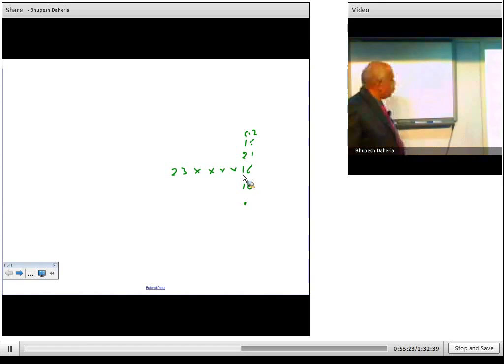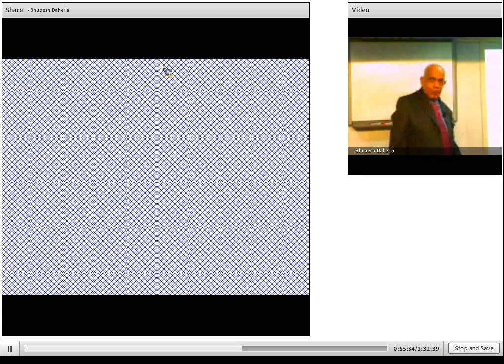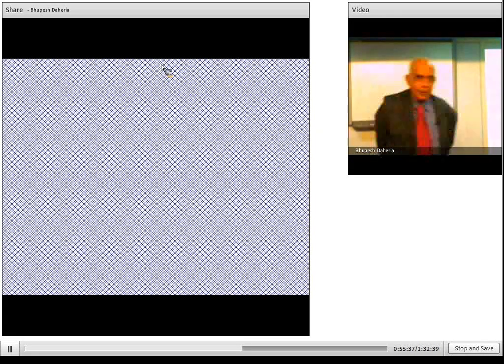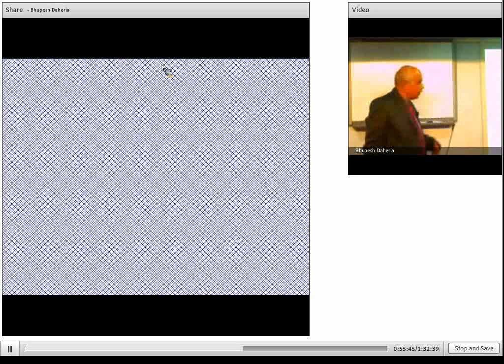Now we have seen 2, 3, 4. Same way, if the number is divisible by 5, the last digit has to be either 0 or 5. Now coming to 6, how do we say that the number is divisible by 6? First, it is an even number, because 6 is there. It has to be even and divisible by 3, not or. So even and divisible by 3, then it is divisible by 6. Now 7 we do not know at present, and that is not really important. That will come at a later stage, we will not immediately talk about it.